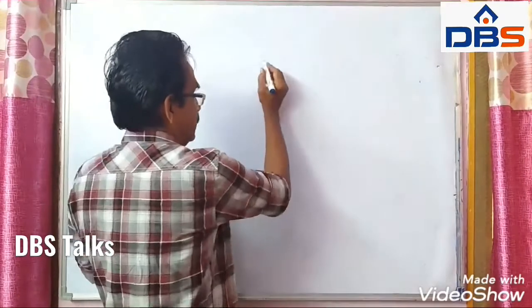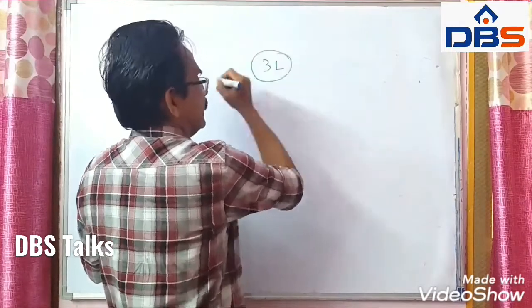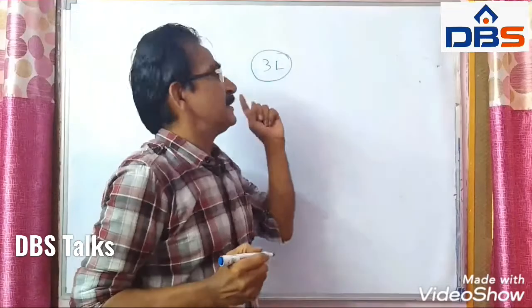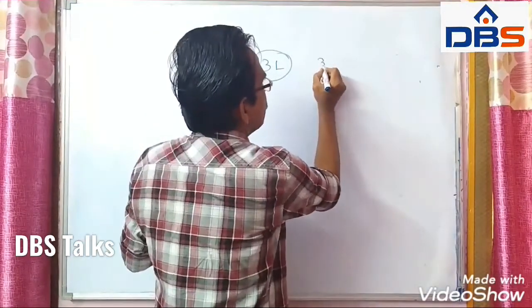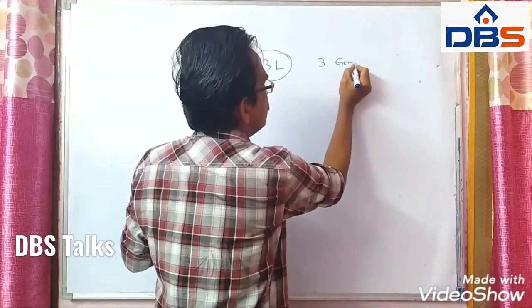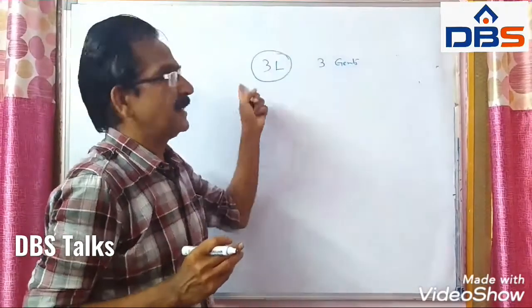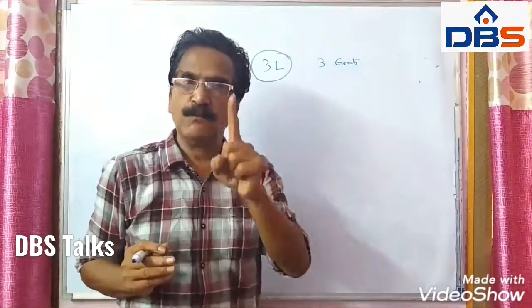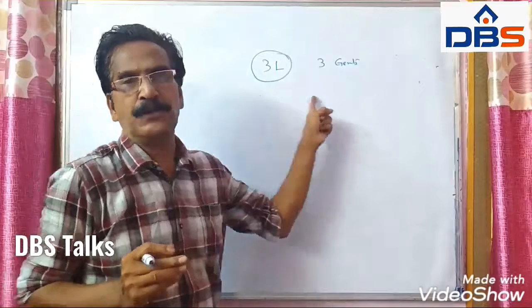Ladies must be seated together. So the three ladies must be seated together. Let us make all these three ladies into one unit. And we have three gents. Total we have 4 units.